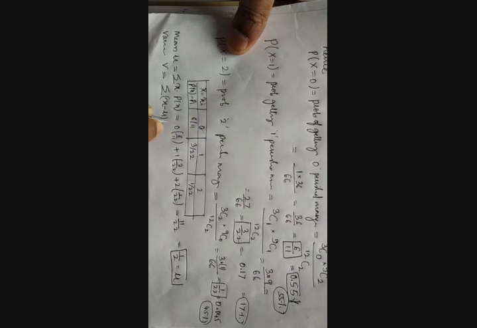So variance V can be calculated by using the formula (x minus mu) whole square into p of x. So that is equal to (0 minus 1 by 2) squared into 6 by 11, plus (1 minus half) squared into 3 by 22, plus (2 minus half) squared into 1 by 22.